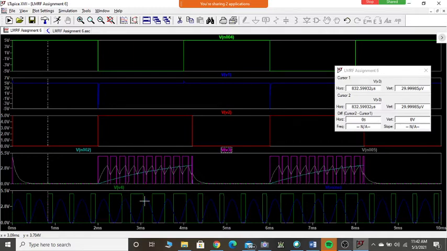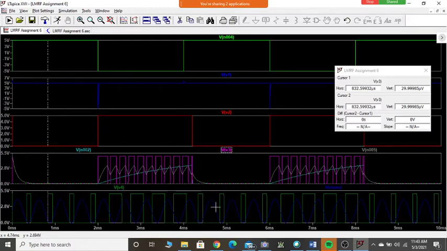But interestingly, can you see even when the PWM, sorry, the monostable output is 0, you are still getting some square wave. Why is it so? Because whenever the monostable output is 0, what is the control voltage? It should be 0.